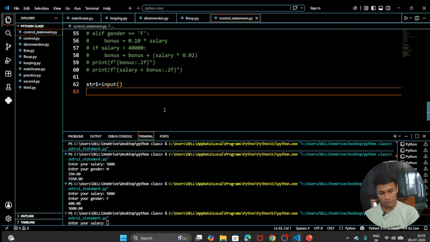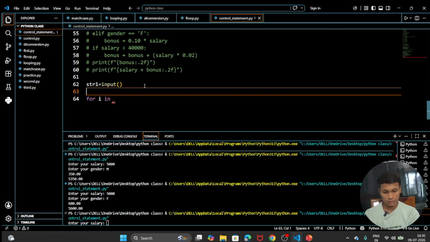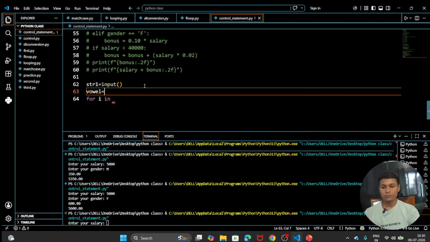Now we are going to write our for loop. For i in, oh sorry, not range. Let's create another variable, vowel. So vowel is equal to, what are our vowels? The vowels are a, e, i, o, u, and capital A, E, I, O, U. So these are our vowels.